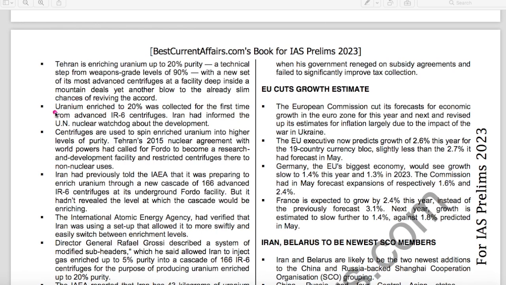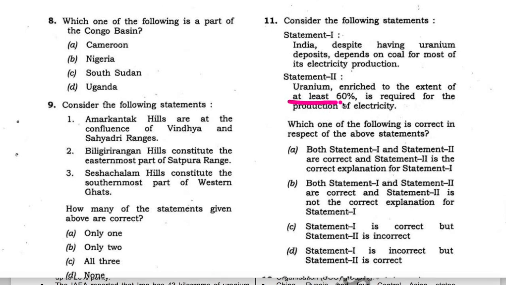Here it is mentioned that uranium enriched to 20% was collected for the first time from advanced centrifuges, and Tehran is enriching uranium up to 20% purity, a technical step from weapons grade level of 90%. Therefore, the statement in the question that at least 60% is required for electricity is wrong, because this percent is much lesser than 20%. First statement is correct, second statement is incorrect. C is the answer, and this question is solved.